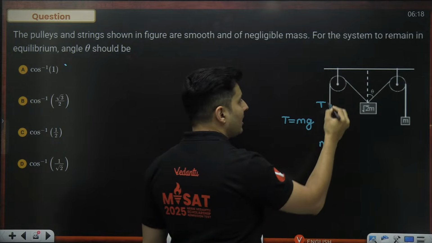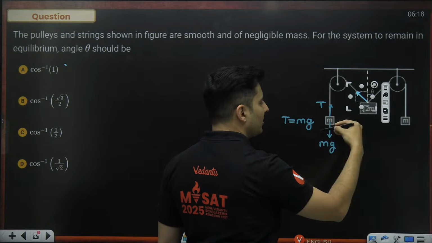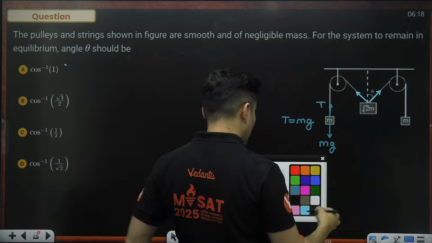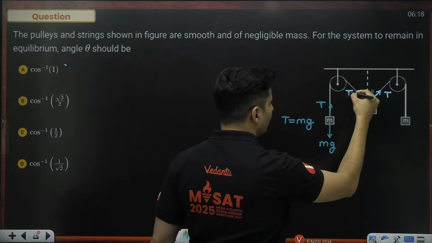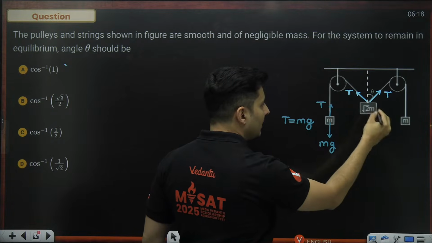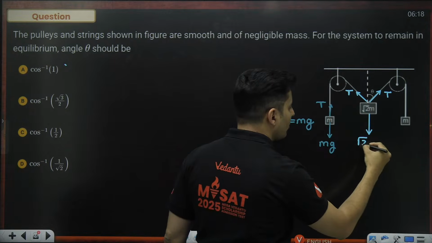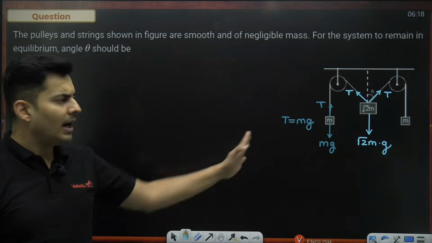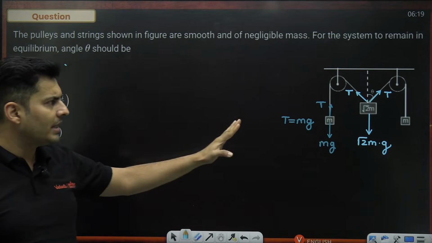Now, that same tension will go like this and it will be here. The same mass is on the other side. So, by symmetry, same tension should be here also. So, one can say T is here and T is also over here. And do not forget that this mass will also have its own weight, and that own weight will be root 2 times m multiplied by g. I feel that these are the only forces on the system, nothing else is there.